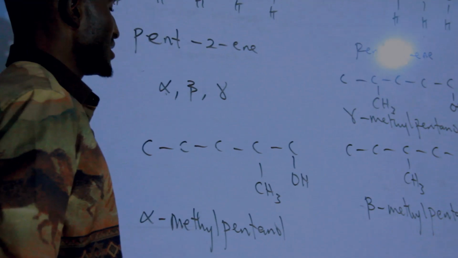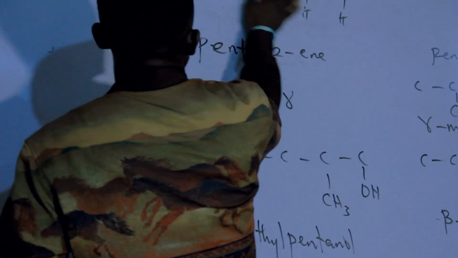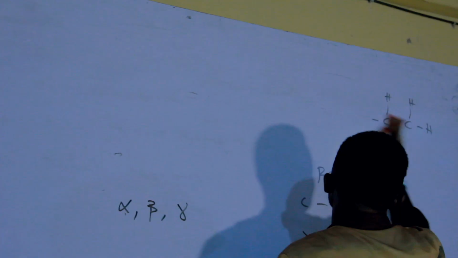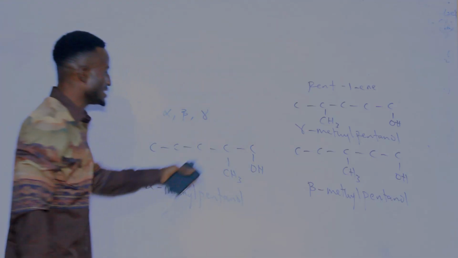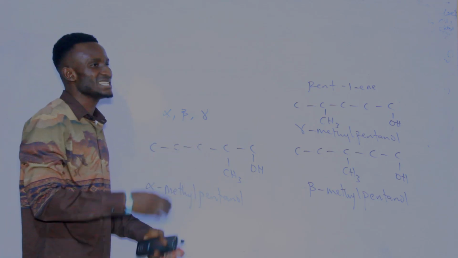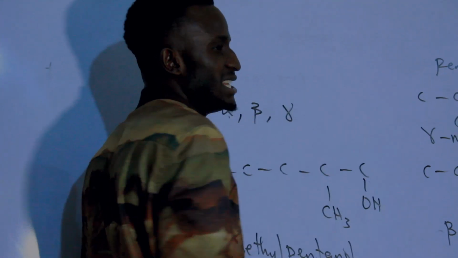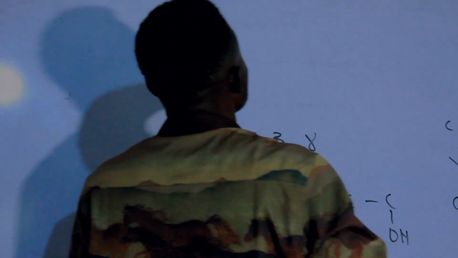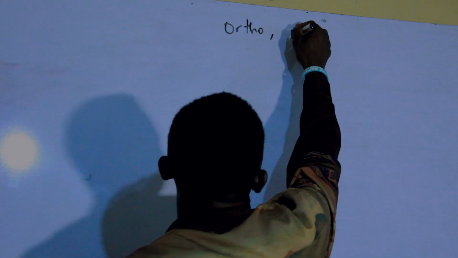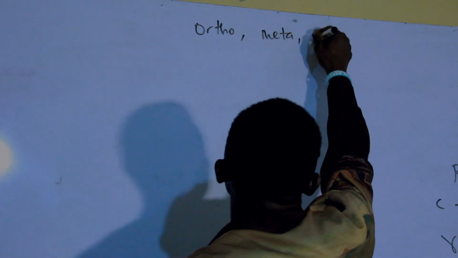And the positional isomerism can also be examined. So all these differ. They are the same thing if you check. The same number of carbon, the same number of hydrogen. But they differ in the position of the ligands here. And at the same time, we can also have positional isomerism in terms of ortho, we can have it in terms of meta, and we can have it in terms of para.